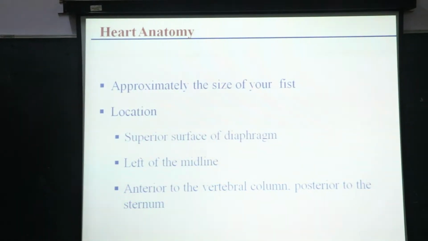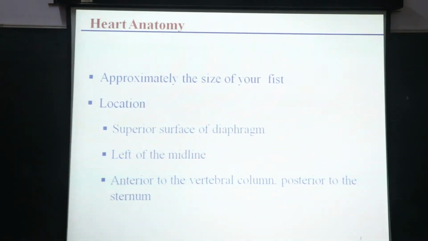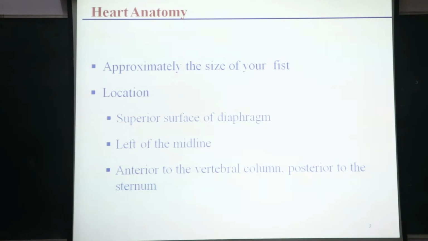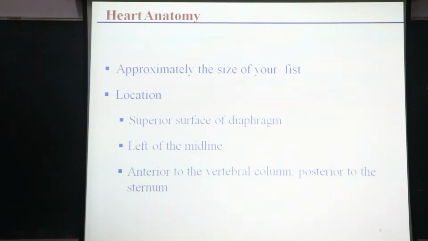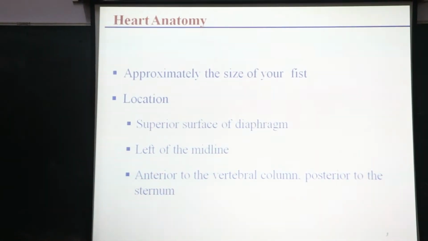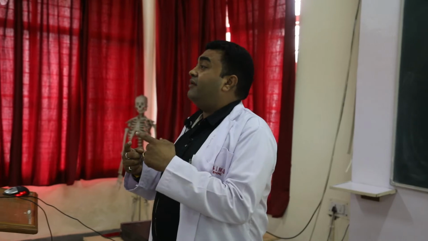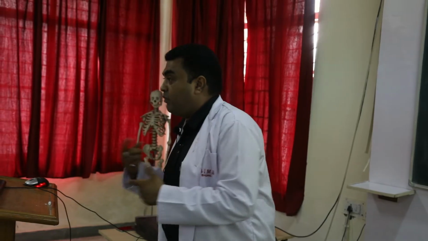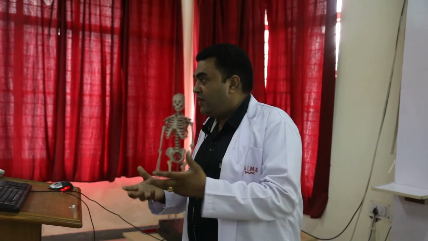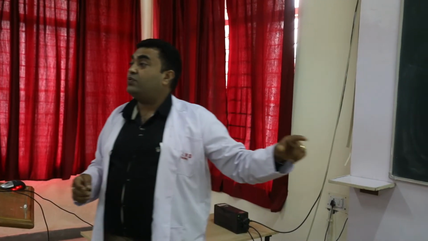So in the anatomy of the heart, what is the size of the heart? The heart is approximately the size of a fist. In some books they write the size of a loose fist. In anatomy, first we have to tell the structure of that organ, and then we have to tell where that organ is situated in the body. वो organ body में कहाँ पर situated है, that we have to tell. So where is the heart situated in the body?